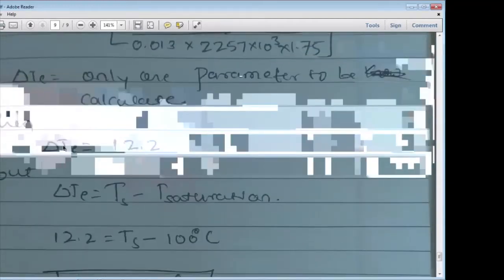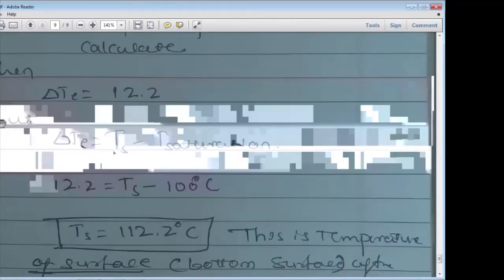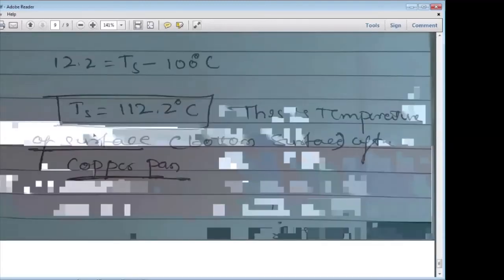You will get delta T equal to 12.2, which is the excess temperature. But delta T excess is equal to Ts minus T saturation. So 12.2 is equal to Ts minus 100 degrees Celsius. Then the surface temperature is 112.2 degrees Celsius. This is the surface temperature of the bottom surface of the copper pan.